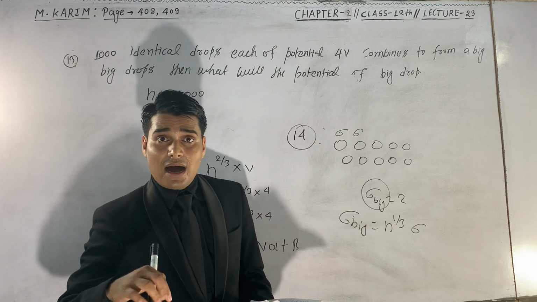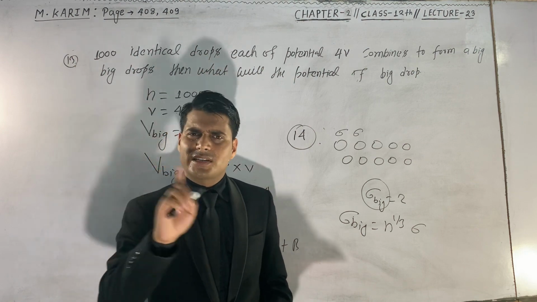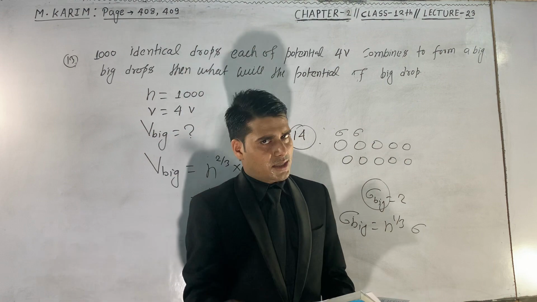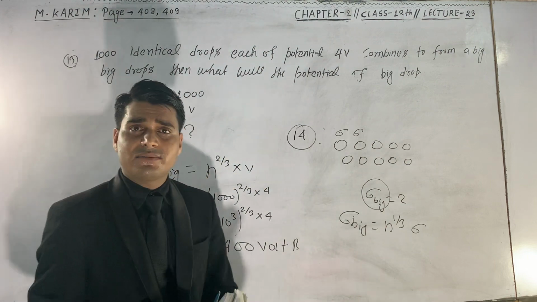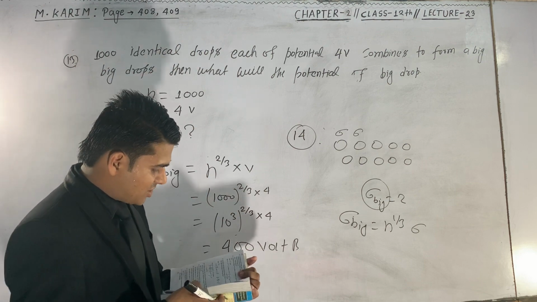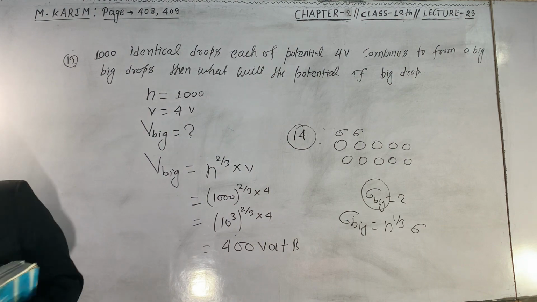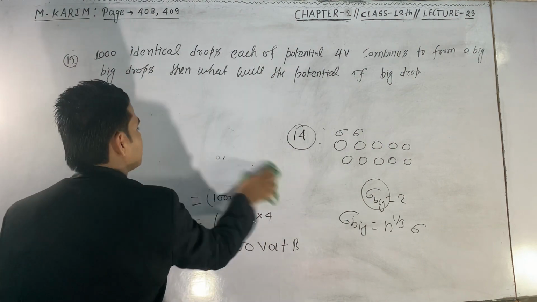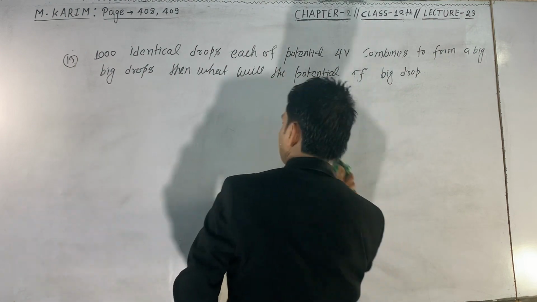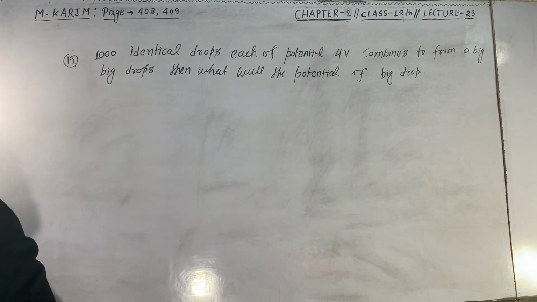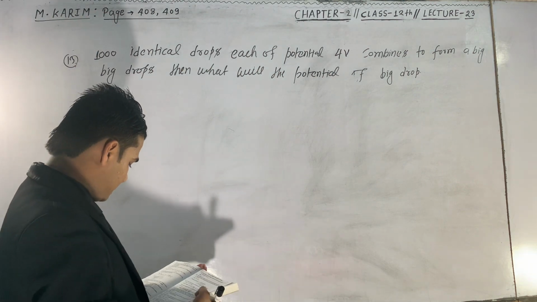We will study it after, I think in lecture number 35 or 33.